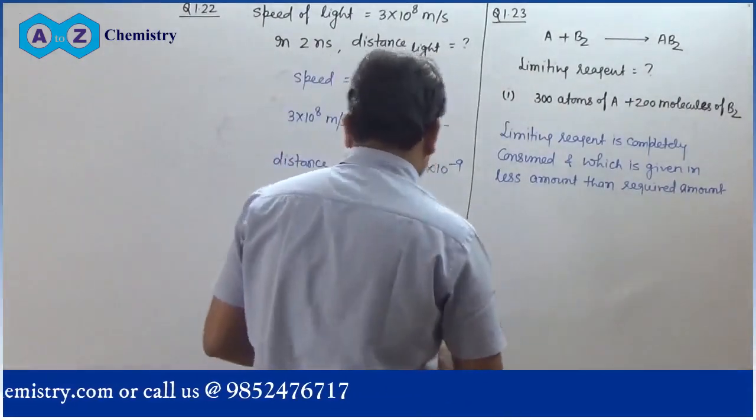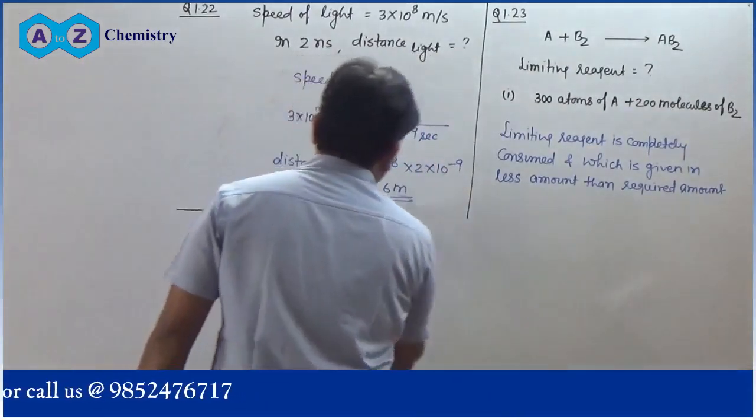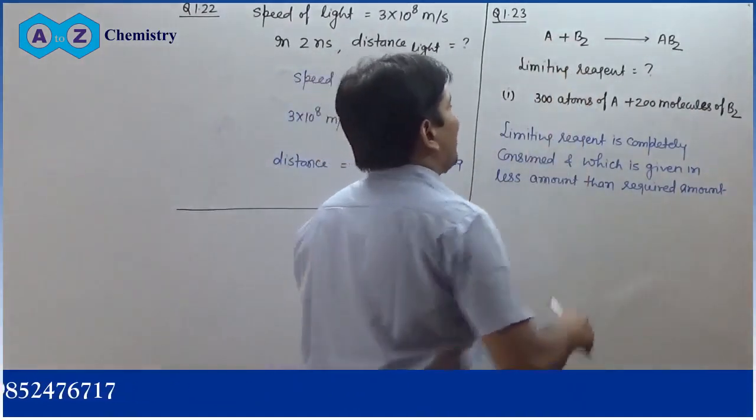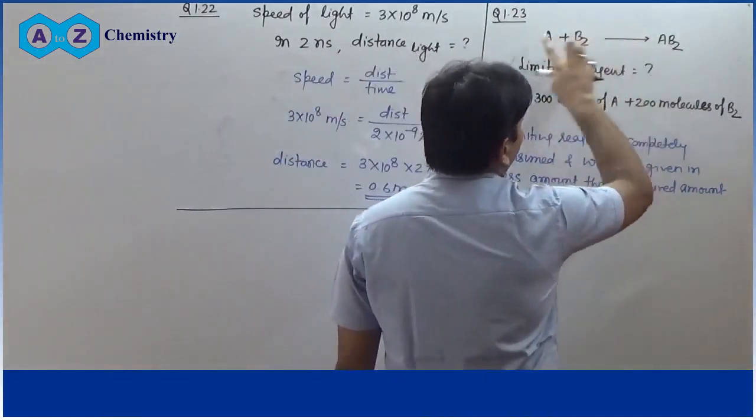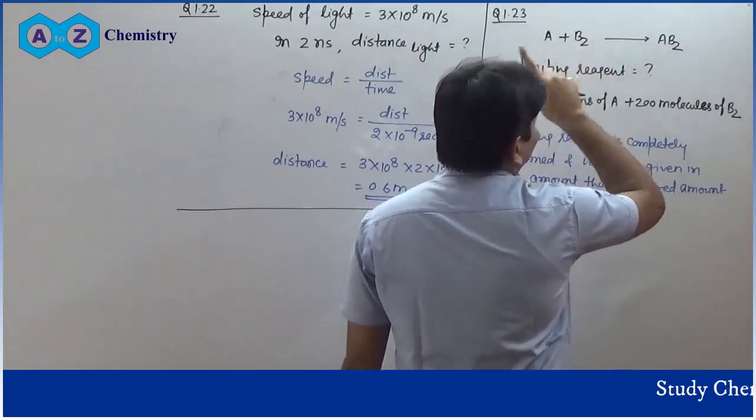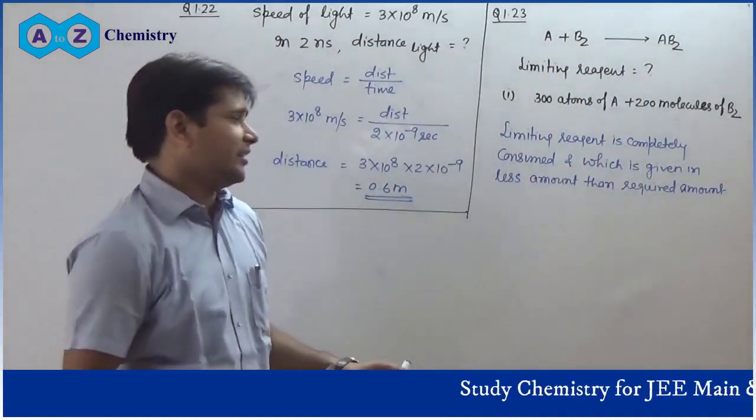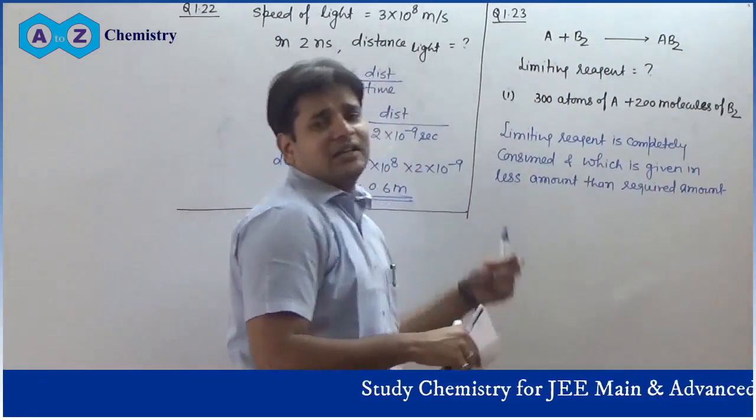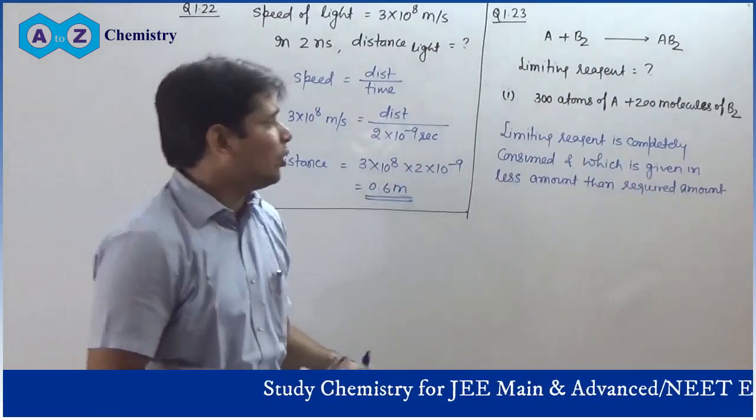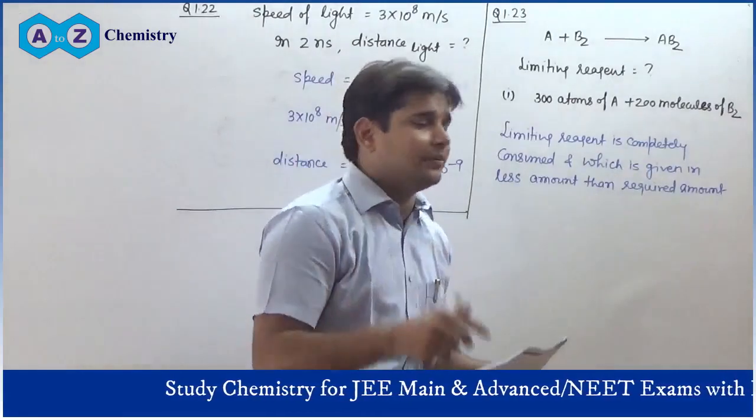You can also calculate the limiting reagent another way. I have already discussed this type of problem. You can calculate the amount of AB2 formed by each of the reactants. That reactant which will give the lower amount of product is taken as the limiting reagent.